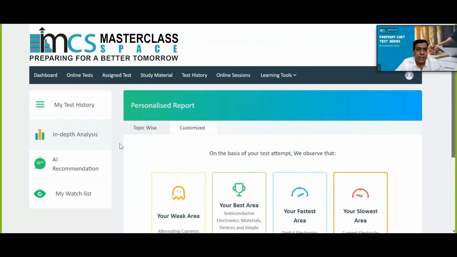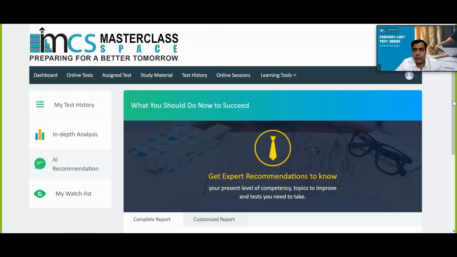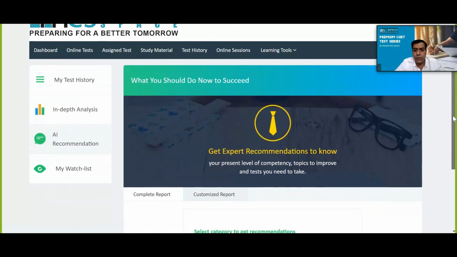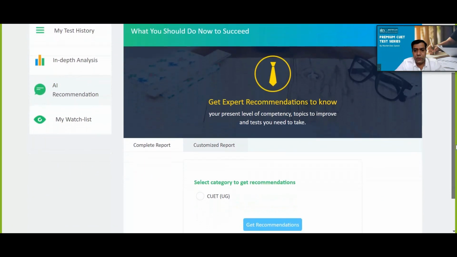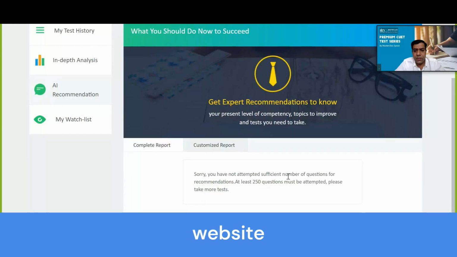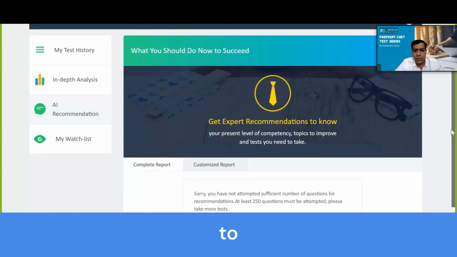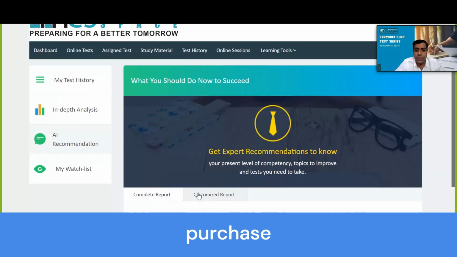Now you can get the AI recommendation also. What is the AI recommendation? AI recommendation is basically based on how you have scored in the previous tests. Now you will be clicking on get recommendation for CUET UG. So it says, sorry, you have not attempted sufficient number of questions for recommendation. At least 250 questions must be attempted. Please take more tests. So you have to take a considerable number of tests to get the AI recommendation.